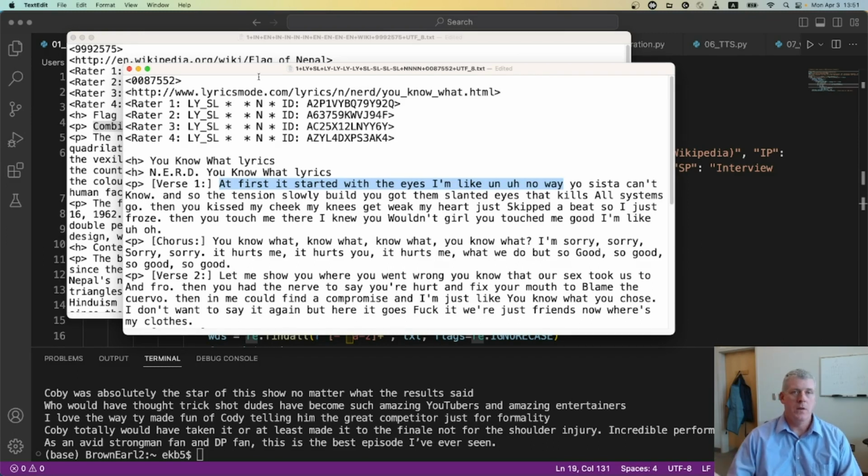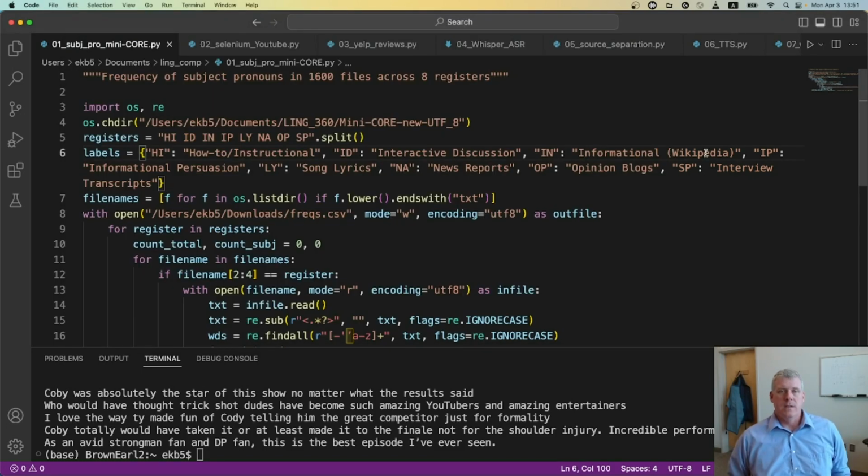And we have other registers, 8 registers. And one of the assignments in Ling 360 is I have students hypothesize on what linguistic features will vary across those 8 registers. Again, those 8 registers: how-to instructional, interactive discussion, informational Wikipedia, like we just saw about the flag in Nepal, informational persuasion, song lyrics, news articles, opinion blogs, and interview transcripts.